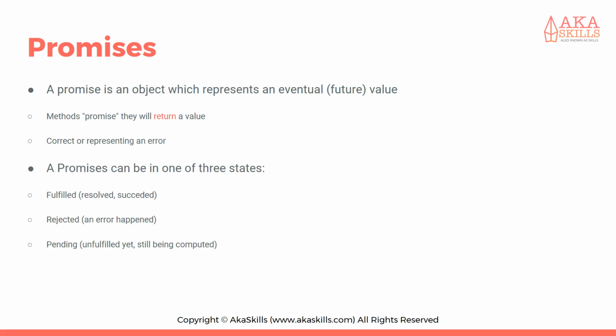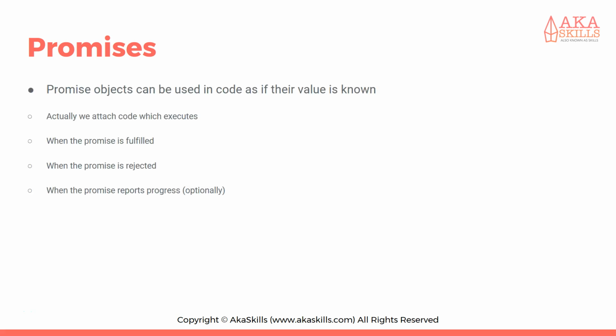A promise can be in one of three states: fulfilled, which means resolved and succeeded; rejected, which means an error happened; or pending, which is unfulfilled yet, still being computed. That doesn't mean it's resolved or any exception happened, it just means I'm still processing it. Promise objects can be used in the code as if their value is known.